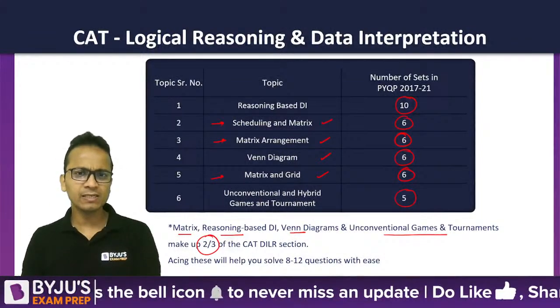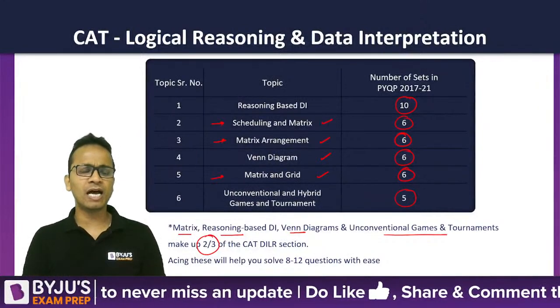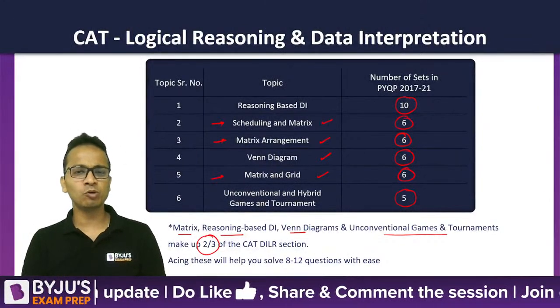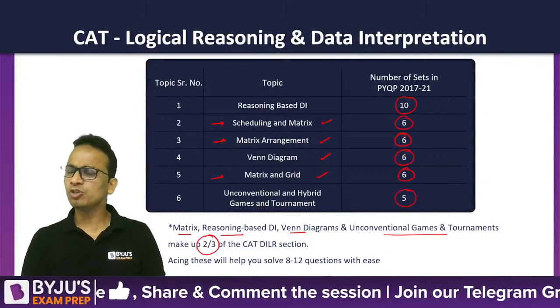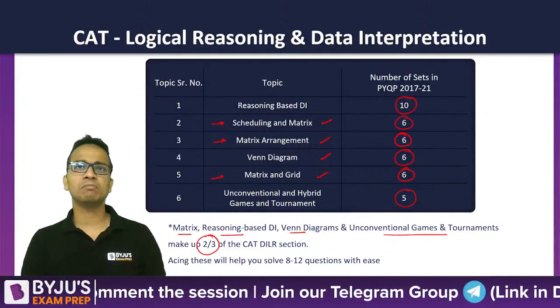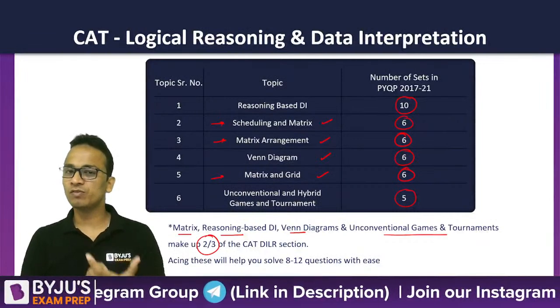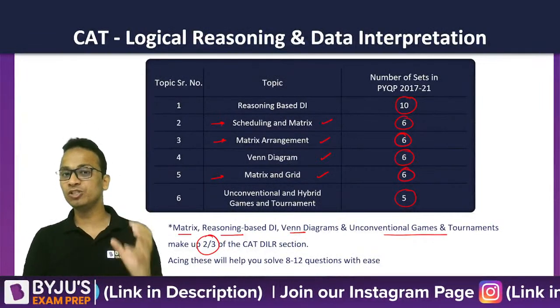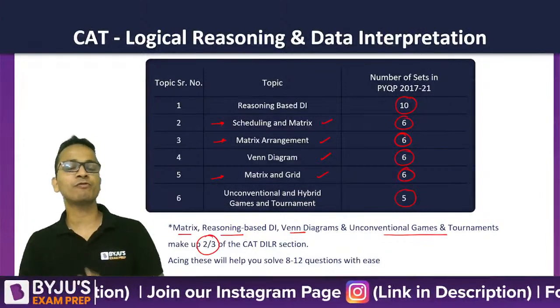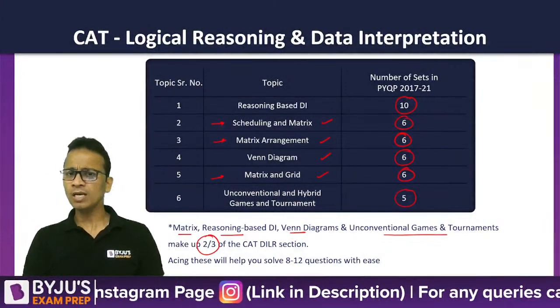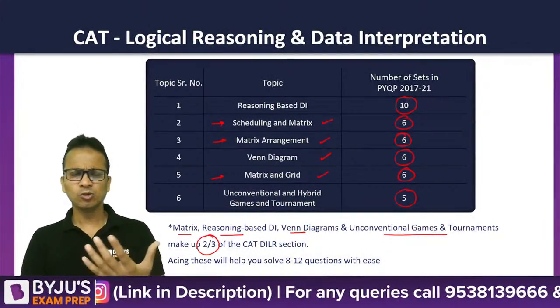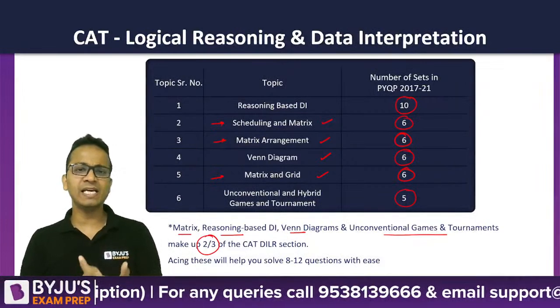If you are taking CAT this year, definitely you will have a good amount of idea about these topics. So now what you need to do is look at the practice material which covers all these areas, and practice more and more questions of these areas. If you are taking CAT next year, you can start building up these areas slowly.